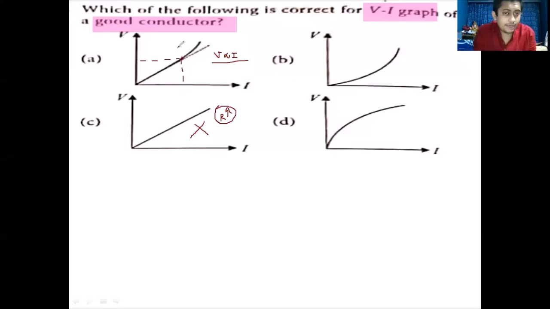Beyond this point, temperature is increasing. So if temperature is increasing, students, then the value of resistance also increase. So what happens is तुम्हारा करंट उतना बढ़ नहीं पाता है क्योंकि रेजिस्टेंस बढ़ गया ना, तो वोल्टेज बढ़ गया. Means in this location, this delta I, that is change in current, is small, but the value for the change in voltage will be large.